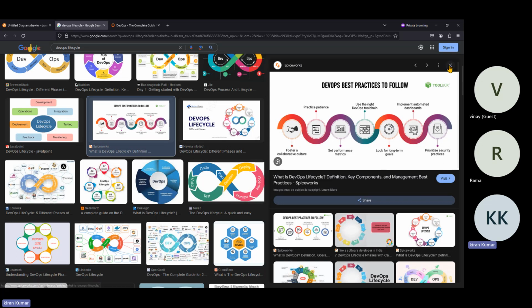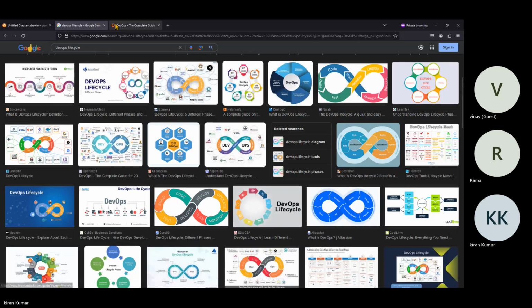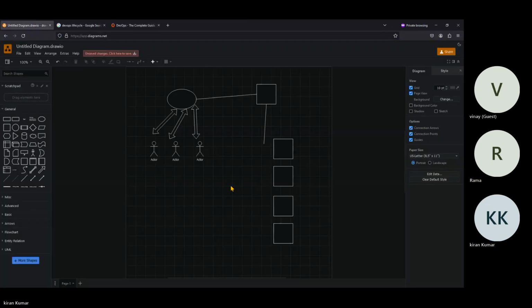Any questions? Okay. So now initially we understood totally about the DevOps process or methodology, the SDLC lifecycle, as well as Agile methodology, Scrum, and we understood about the DevOps lifecycle and different tools, what is involved in the DevOps lifecycle, and what tools are involved.